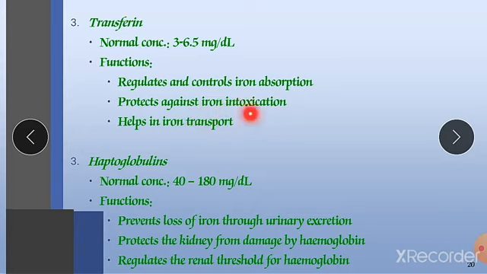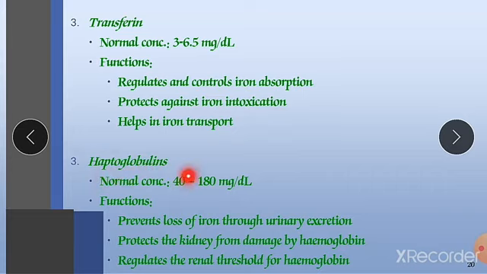It utilizes that iron, and it is responsible for the development of the hemoglobin molecule, because it carries the iron and leads to the production of hemoglobin, and also it helps in iron transport. It is also involved in the absorption of copper.